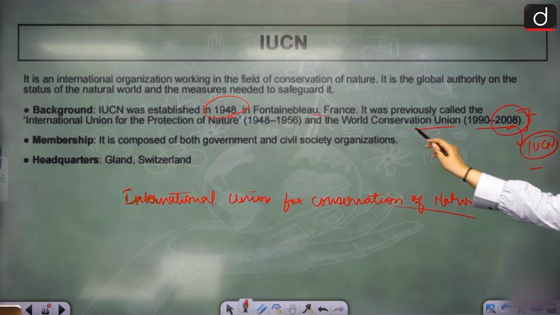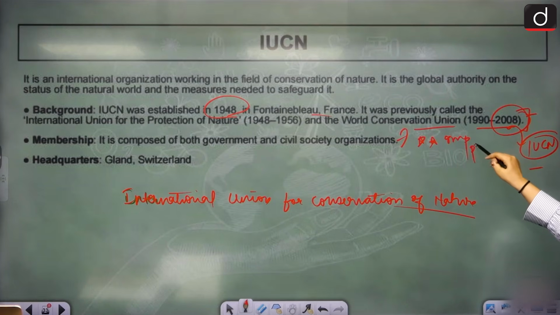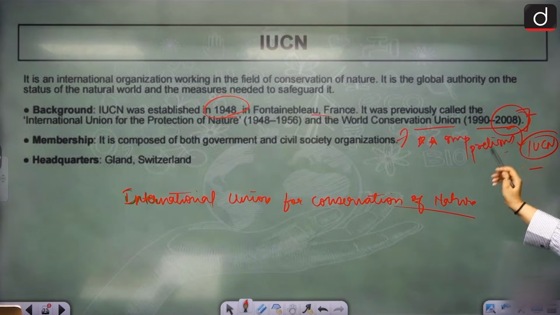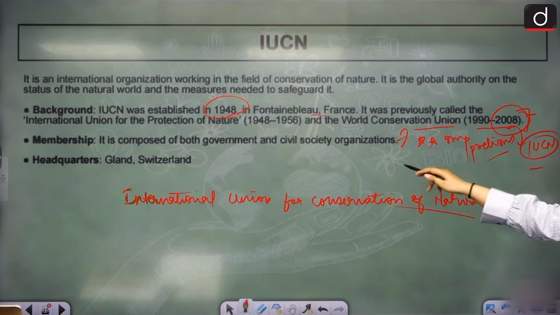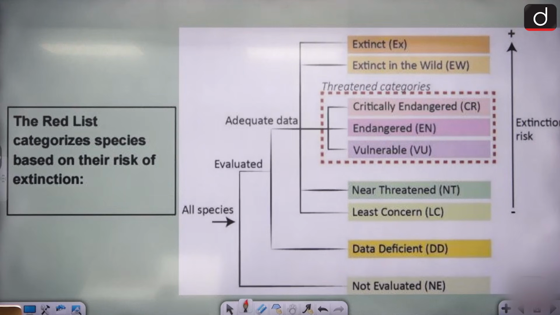Both government and civil society organizations are included. Very important statement for prelims. It includes both government and civil society organizations. Headquarters: Gland, Switzerland. Clear? This is the basics of IUCN.